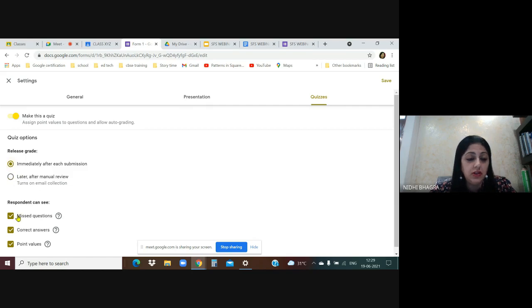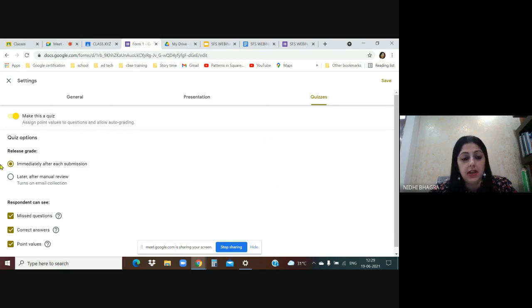So these are the two options respondents can see. With the missed question option, after they complete their test and submit, they'll be able to identify which questions were answered incorrectly. If you select correct answer, after they finish their test, it will show the correct answer for each question after the grades are released. And point values will show the total points and points received for each question after the grades are released.